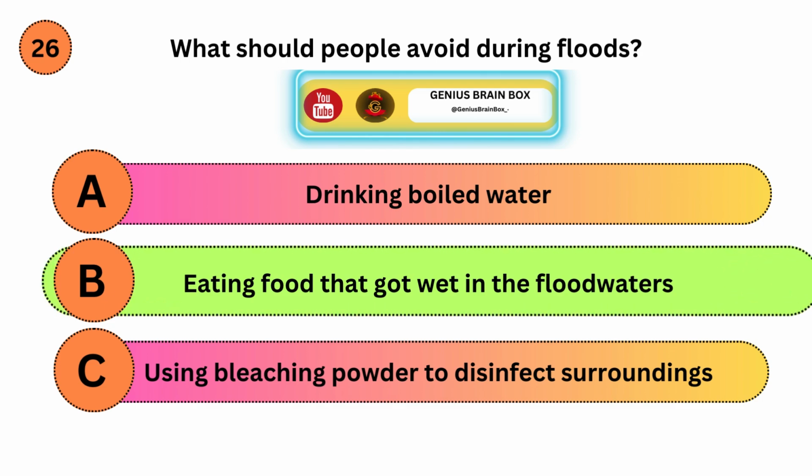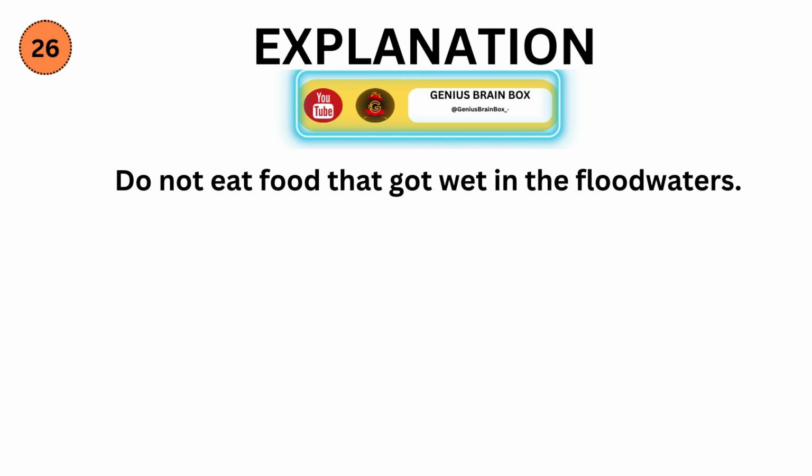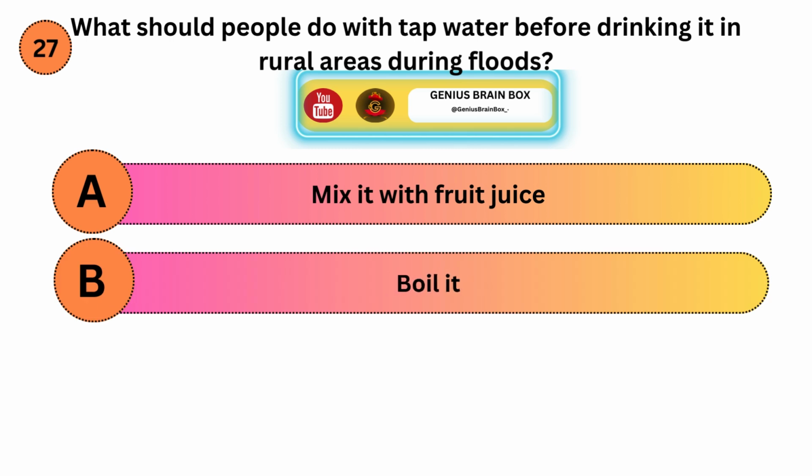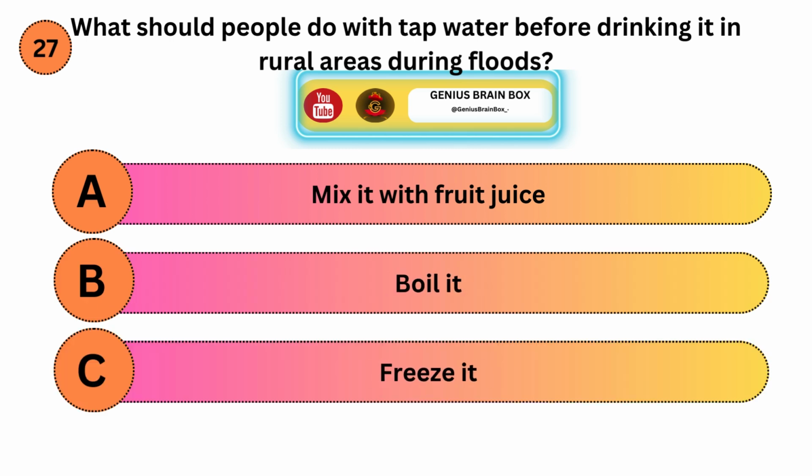Correct answer is B. Explanation. Do not eat food that got wet in the floodwaters. What should people do with tap water before drinking it in rural areas during floods? Option A, mix it with fruit juice. Option B, boil it. Option C, freeze it.